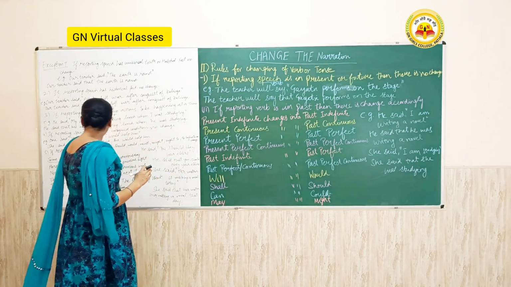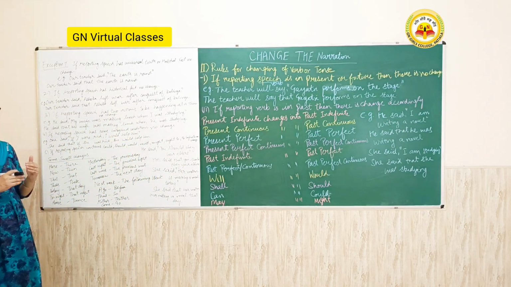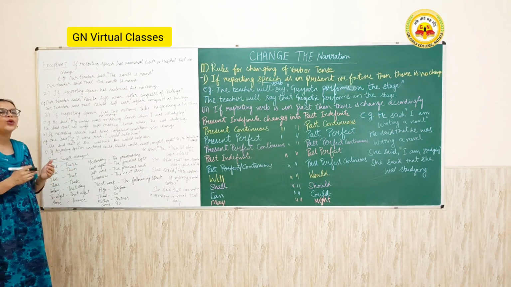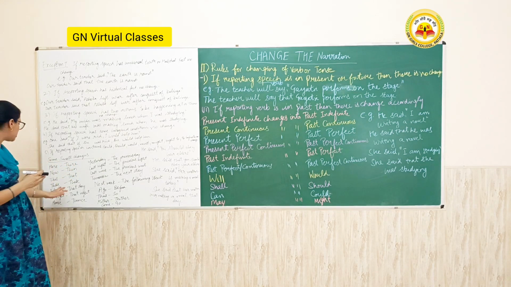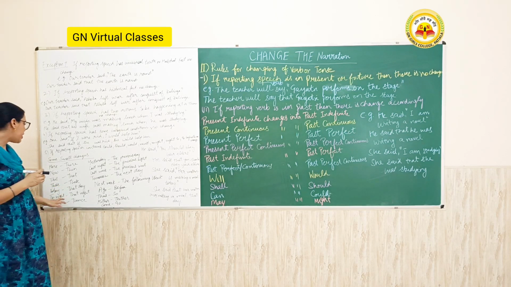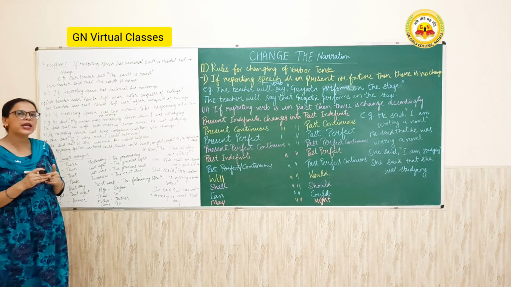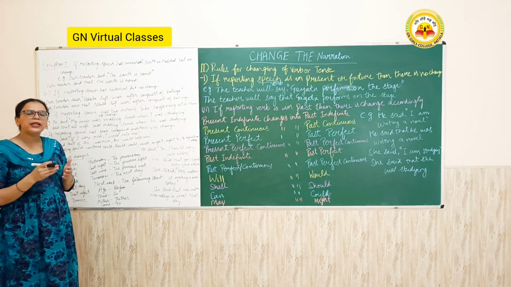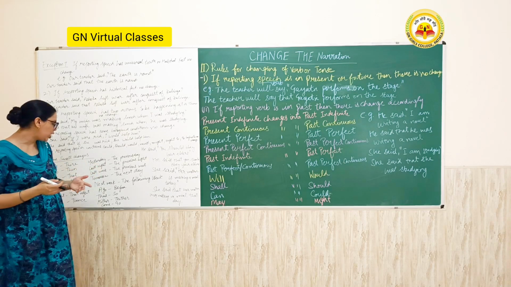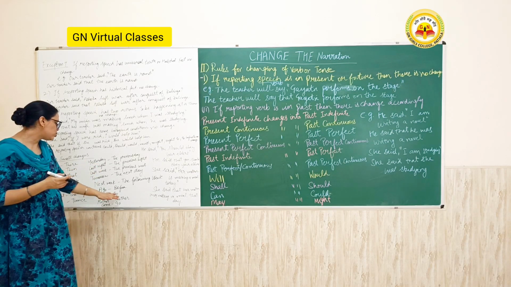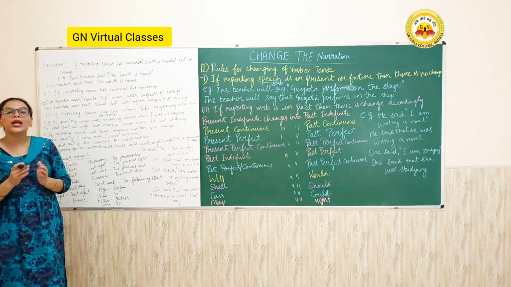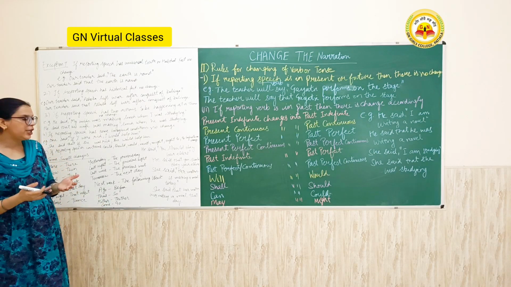There are also some small changes. You have to learn these small changes also. Here is changed into there; now into then; this, that; these, those; today into that day; tonight into that night; hence into then; yesterday into the previous day; last night into the previous night; last week into the previous week; tomorrow into the next day; next week into the following week; ago into before; thus into so; hither into thither; come into go. You have to learn this also. Then you can change accordingly.